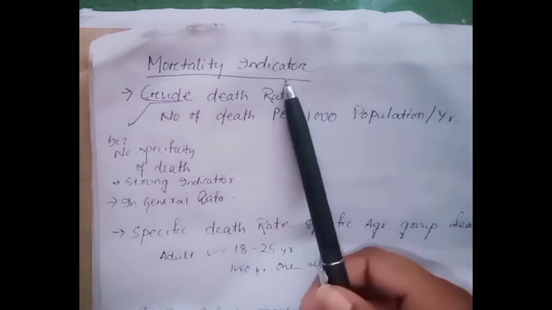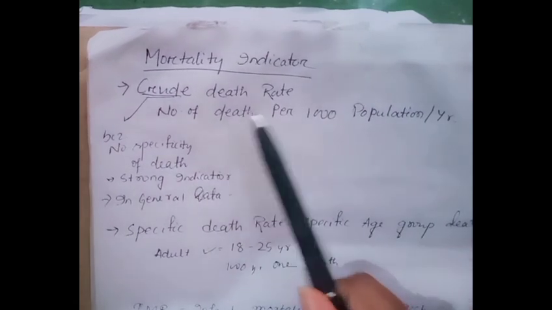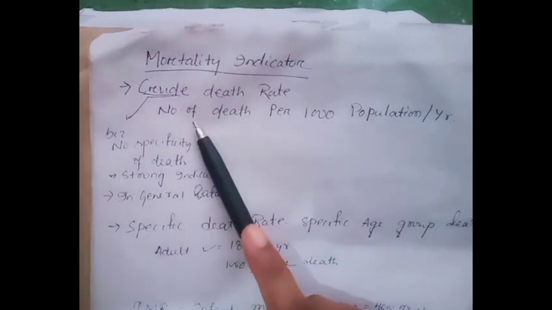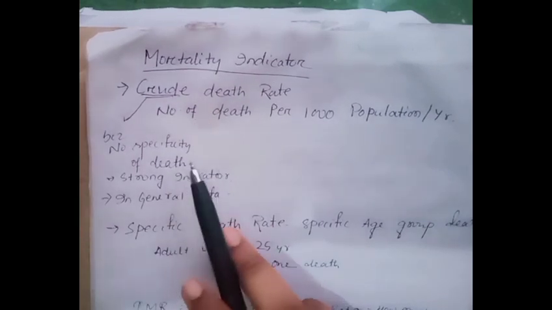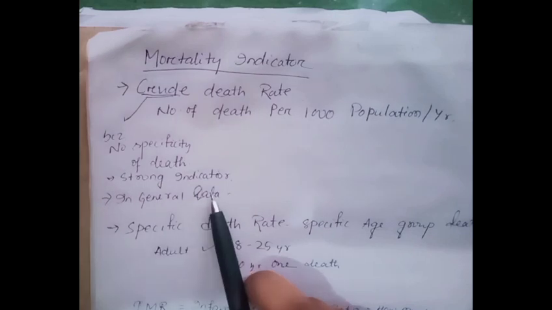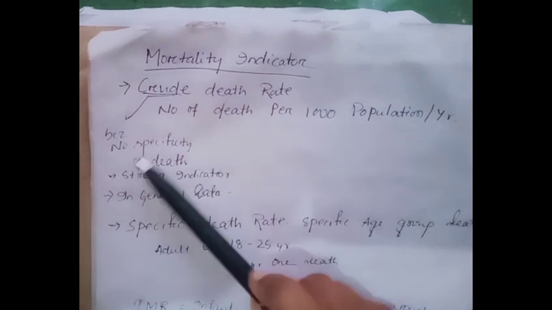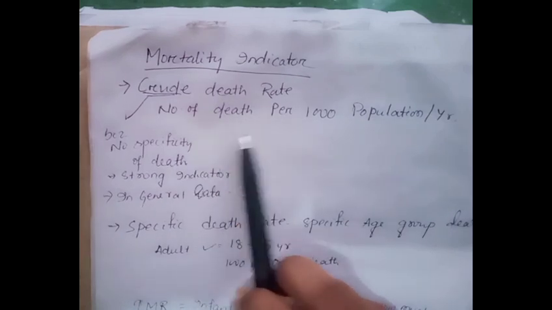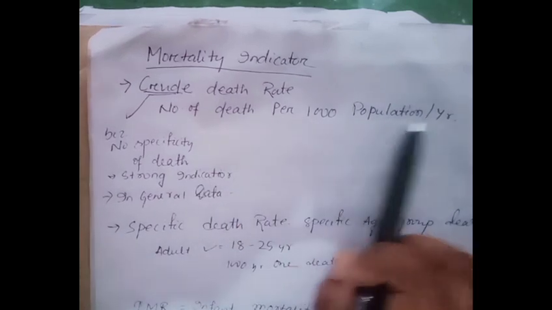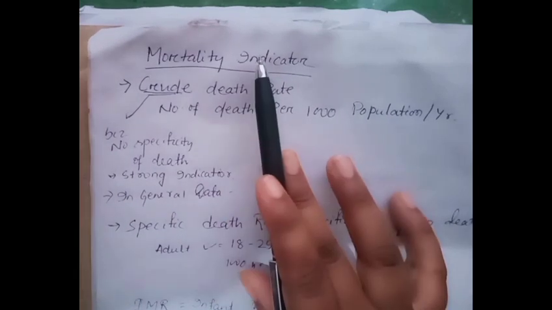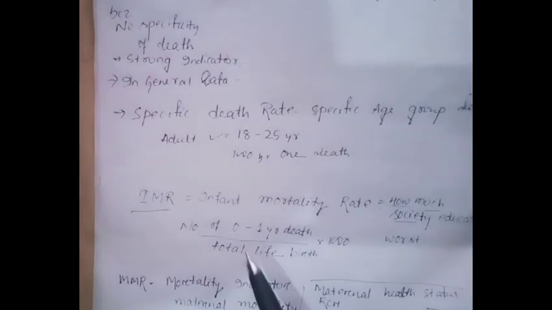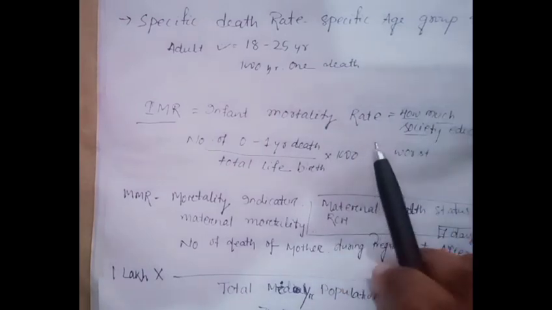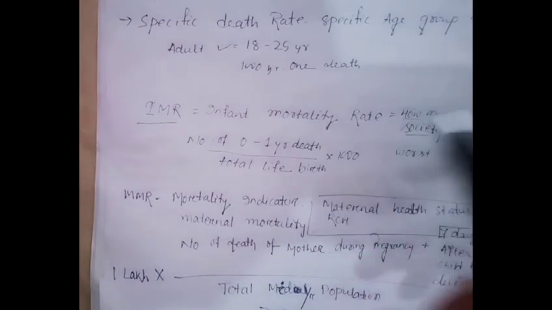Now, the mortality indicator is a crude death rate indicator. Why is it crude? Because there is no specific cause of death, and it is not a strong indicator; it gives general data. That's why it is called a crude term. The definition is the number of deaths per thousand of a population per year. Then there is the infant mortality rate, which shows how educated a society is, so that infant mortality should reduce.